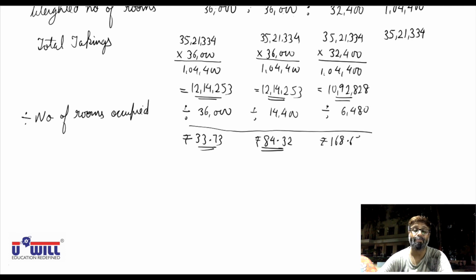Now cross check. This is the room rent to be charged per day.